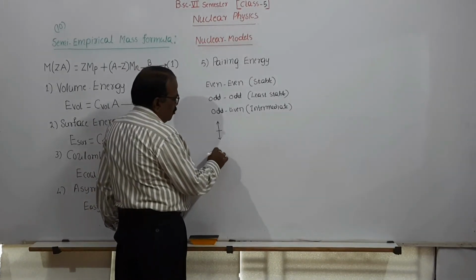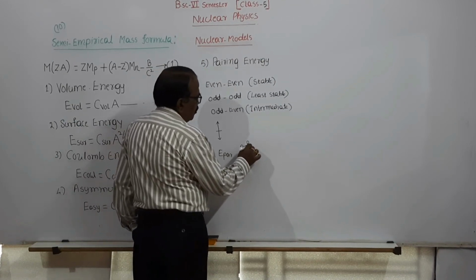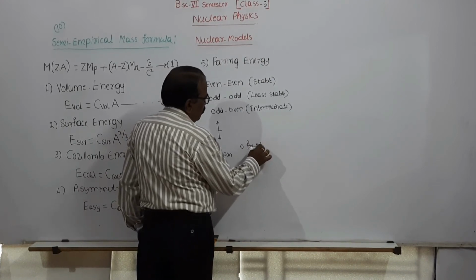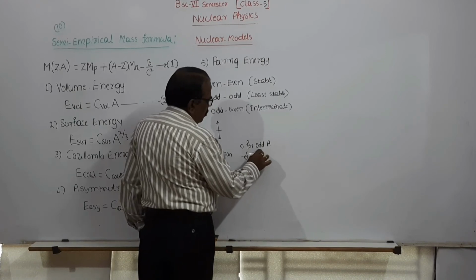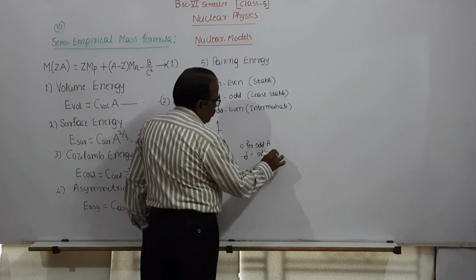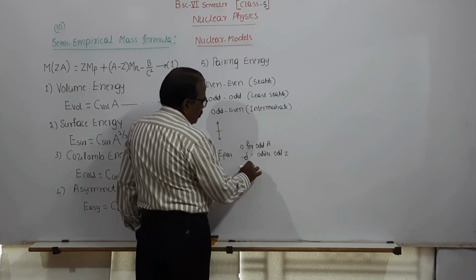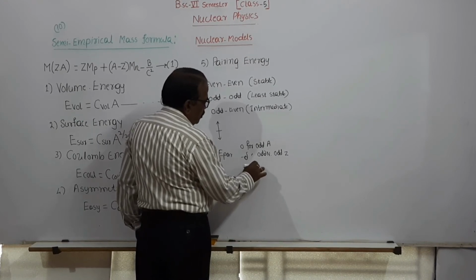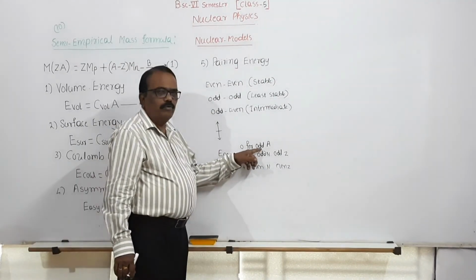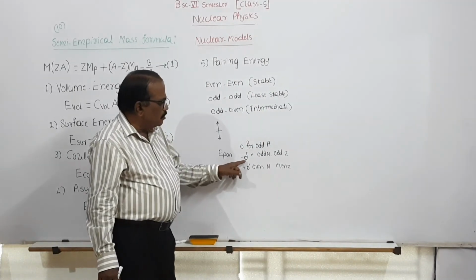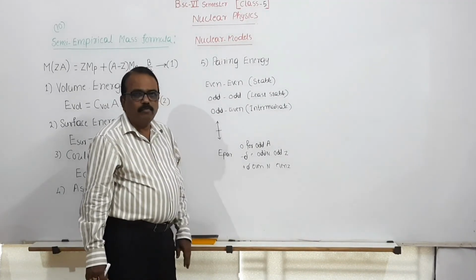This pairing energy, E pair, is 0 for odd A, it is minus delta for odd N and odd Z, and plus delta if it is even N and even Z. Pairing energy is 0 for nuclei containing odd A, minus delta for odd N and odd Z, and plus delta for even N and even Z.